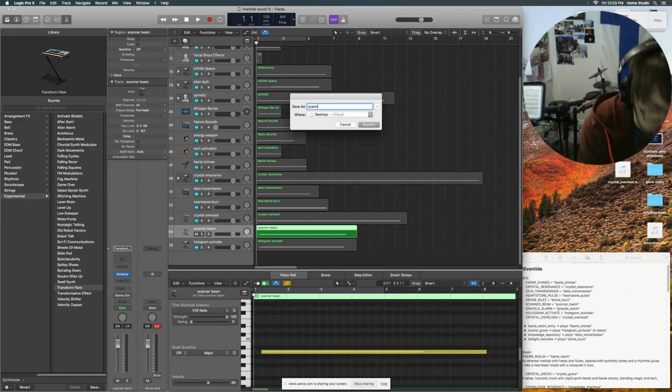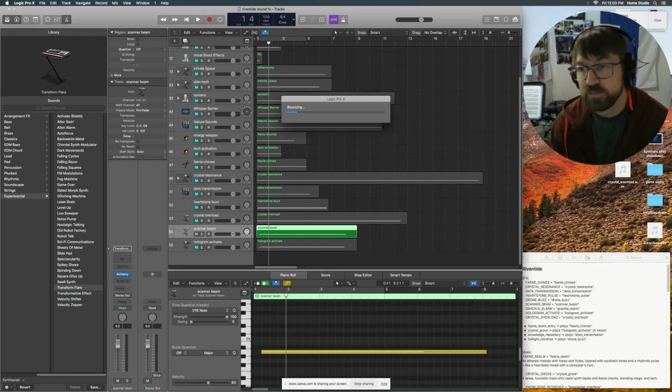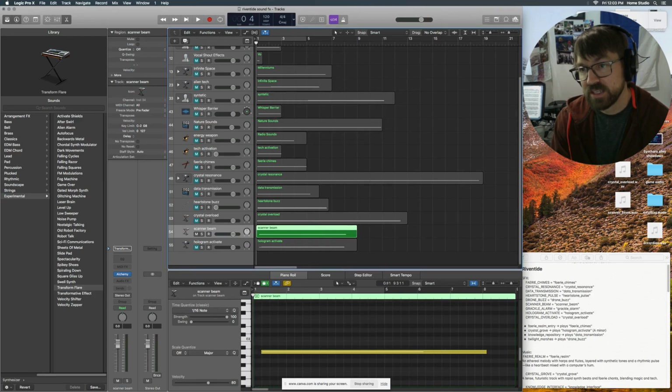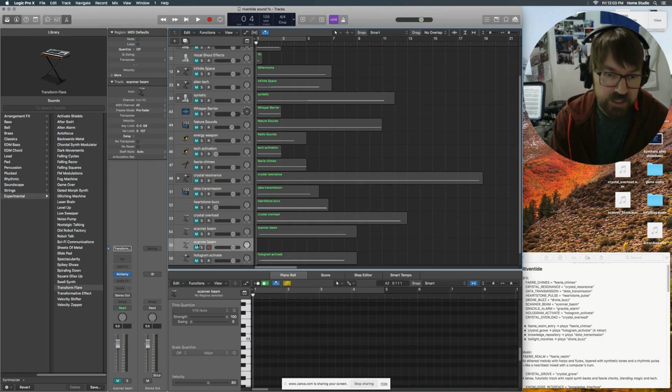And it's going to be called scanner_beam.wav. And so it's dropping all of these on my shared desktop, and then I'll go over to the computer I'm building the game on, and we'll just drag these into the assets folder for sound effects. In another video, I'll show you how I do the music, and we'll use the same notes here to make some music tracks. I've got some ideas for those, but to finish this part of the project, we have one more